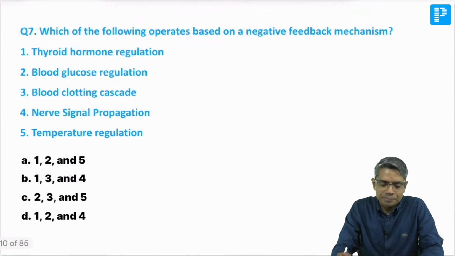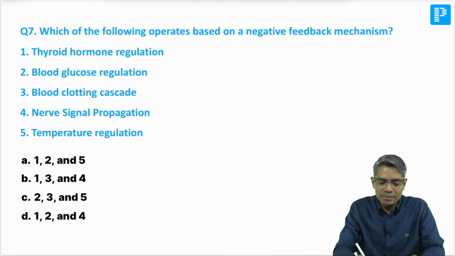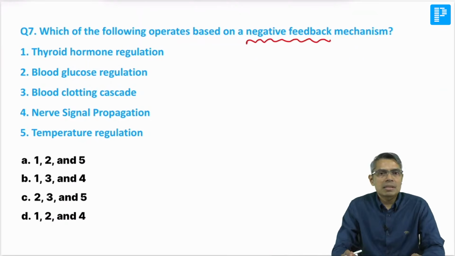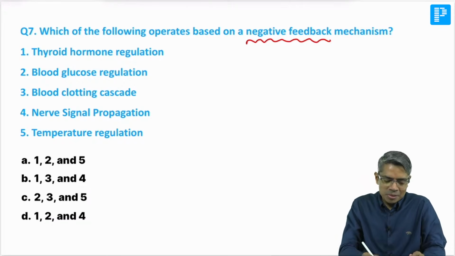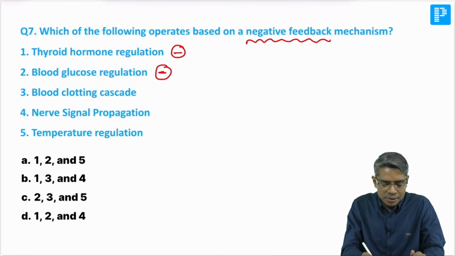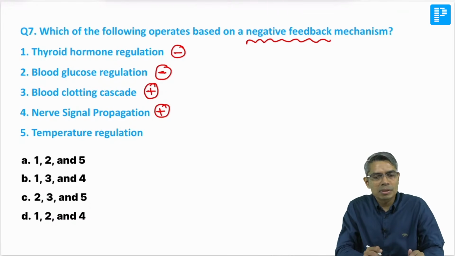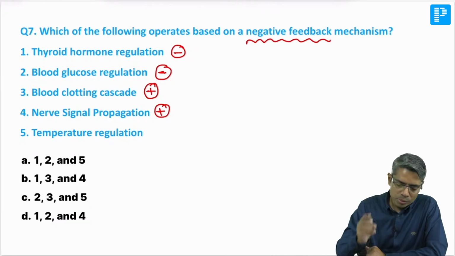Okay, chalo. Now next thing, which of the following operate based on the negative feedback? So negative feedback mechanism, positive feedback and feed forward control system, important for your MCQ. So thyroid hormone regulation, most of the endocrine control are negative feedback. Blood glucose regulation, so whenever your blood glucose is high, insulin will be released. Okay, clotting factor cascade, we all know this is positive feedback. Nerve signal propagation, we also know this is positive feedback because opening of the sodium channel more and more is required for propagation. So these two are the positive.